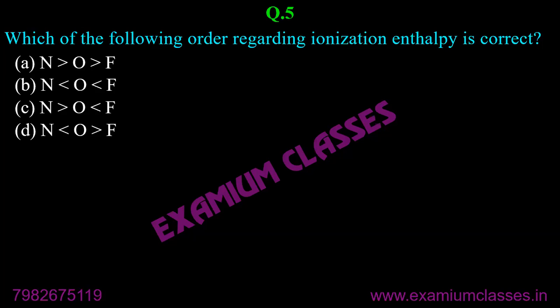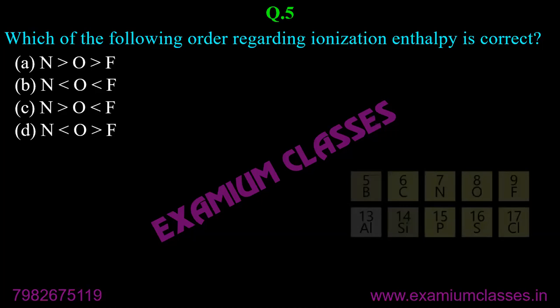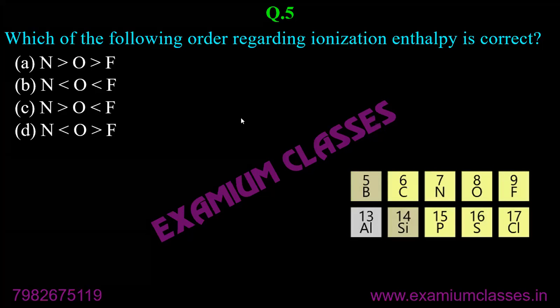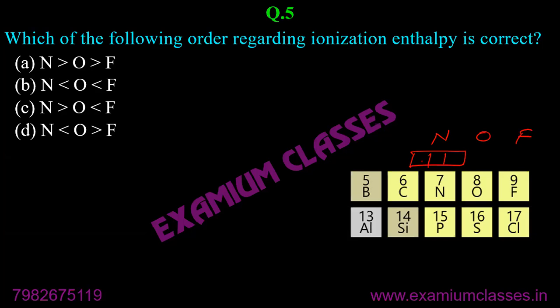Normally if we see the periodic table, if we consider only nitrogen, oxygen, and fluorine, normally it will be nitrogen, oxygen, fluorine, but because nitrogen has stable state configuration, it requires more energy to remove one electron from it. So it moves after oxygen, means oxygen, nitrogen, fluorine. This is the order.